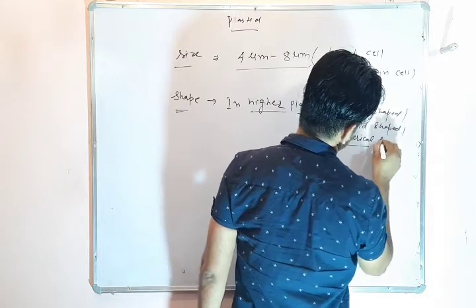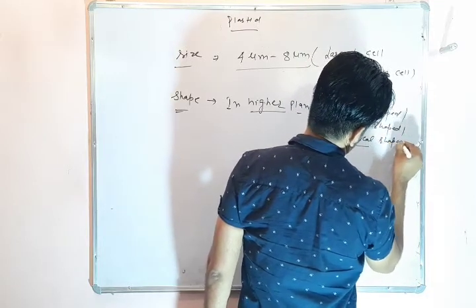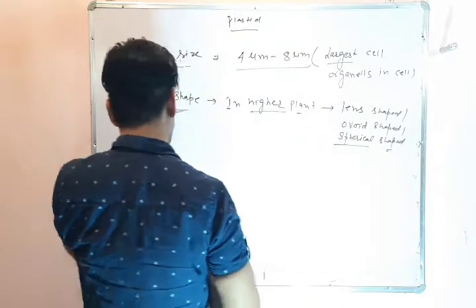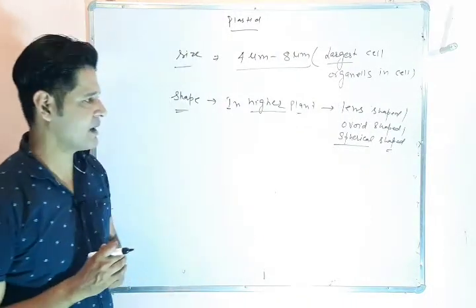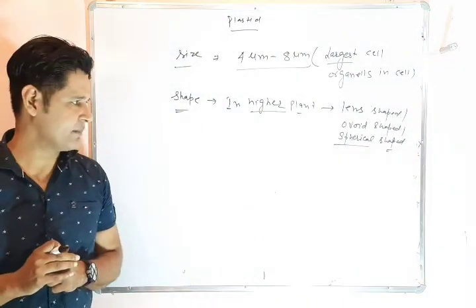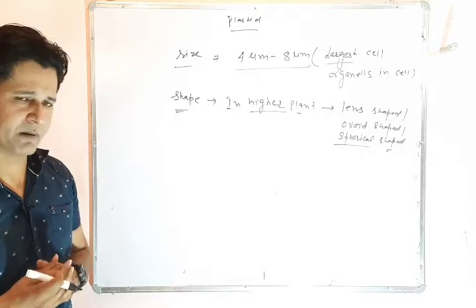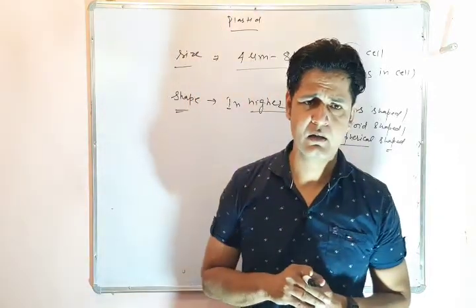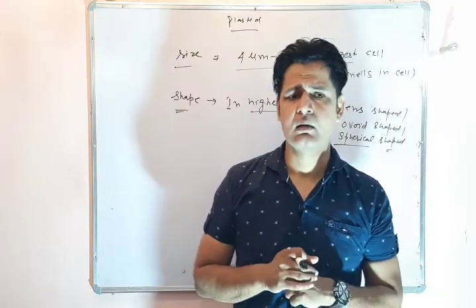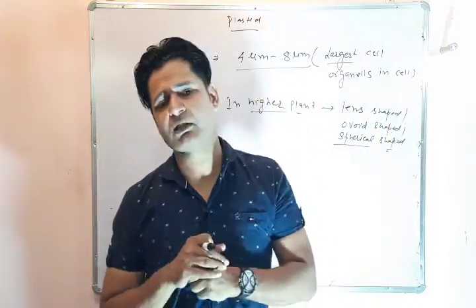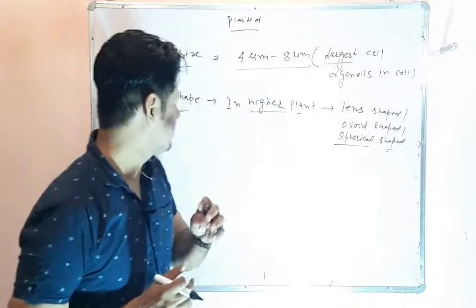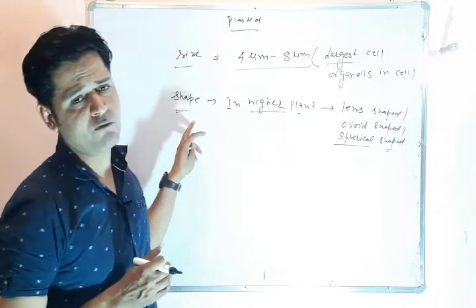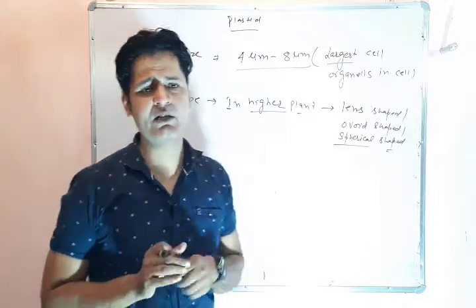One question arises that in which plant the maximum variation is present which is related to the shape of chloroplast. That plant is algae.